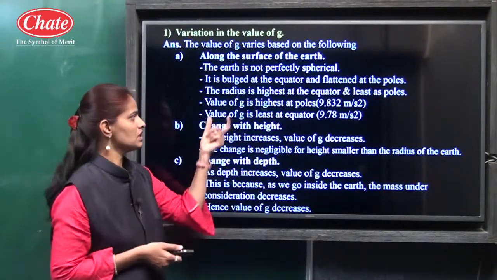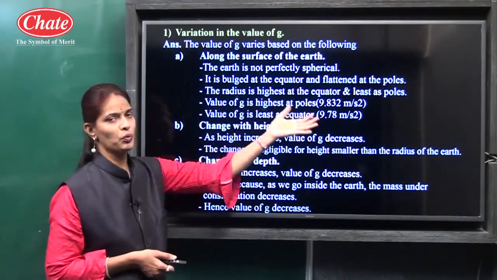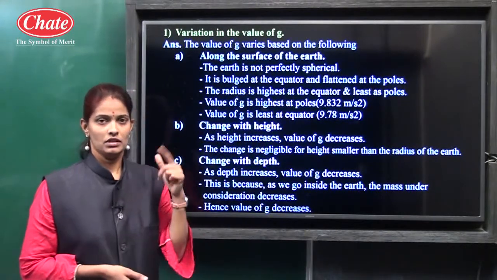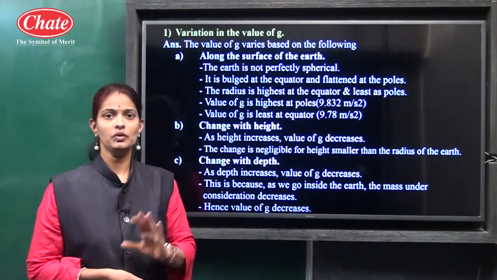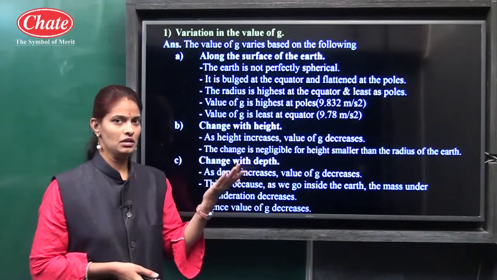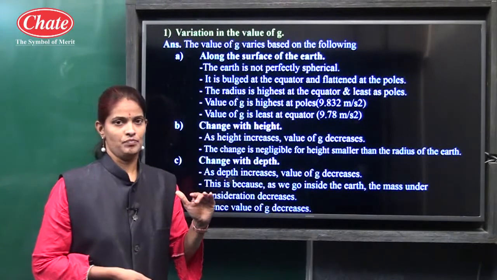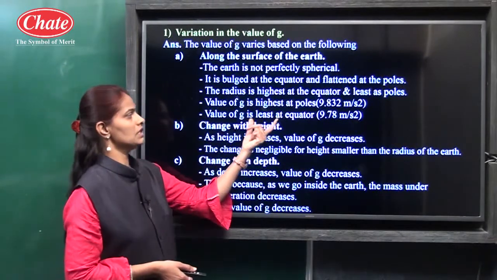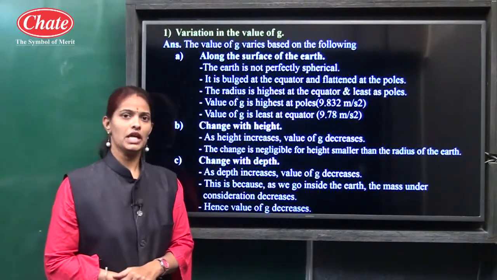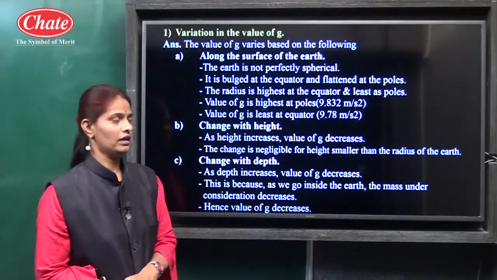It means small g is inversely proportional to radius. If the radius is least, then G increases. If the radius is highest, then G decreases. That is why the value of G is least at the equator. So that is 9.78 meter per second square.